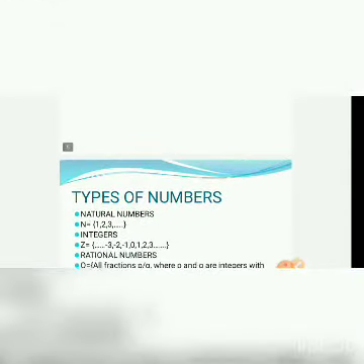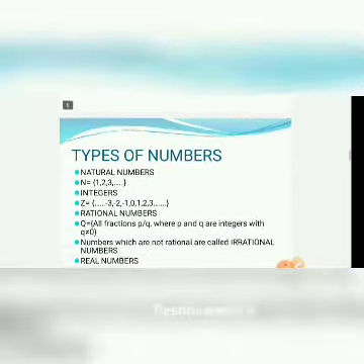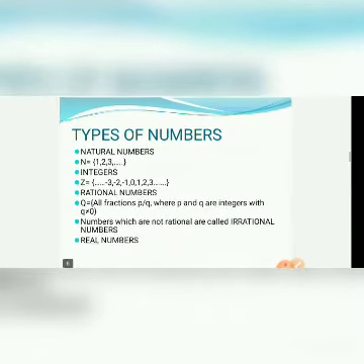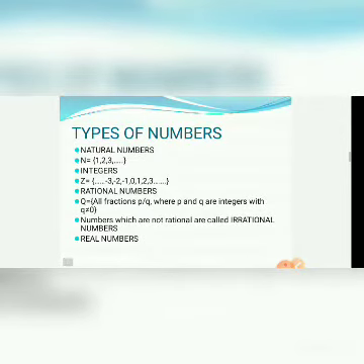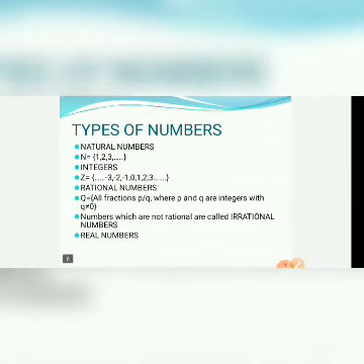We begin with the natural numbers. Natural numbers are also called counting numbers. What are natural numbers? We all know that natural numbers are denoted by the letter N, and it is the set of all numbers 1, 2, 3, etc. Here we can perform addition perfectly well, isn't it?